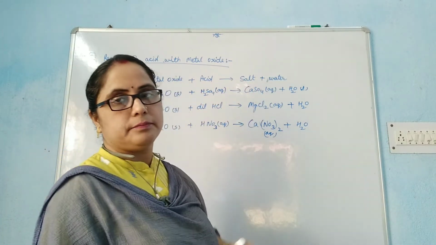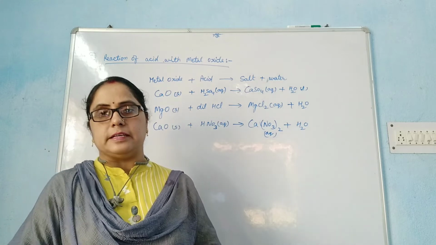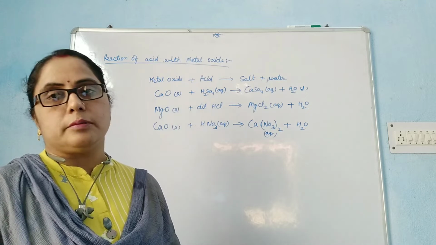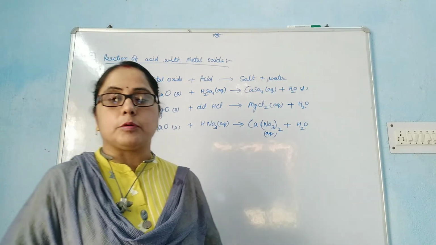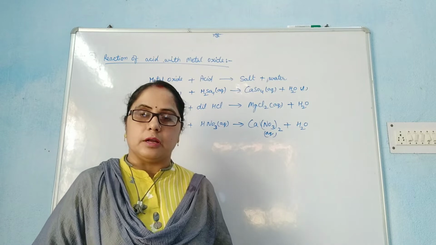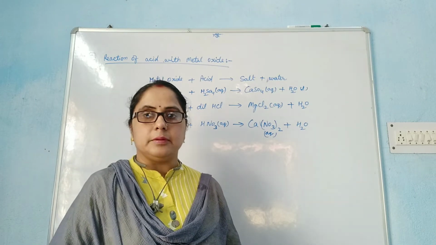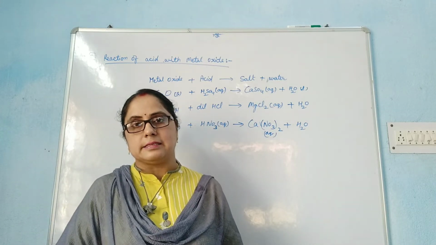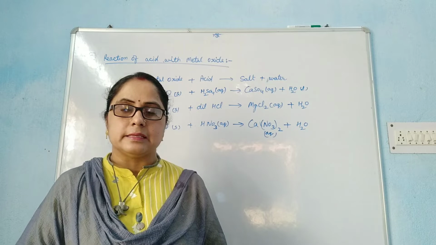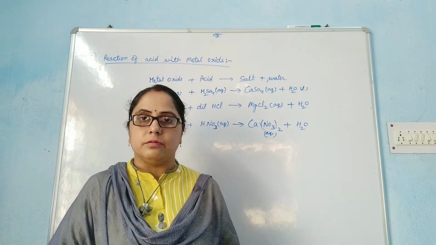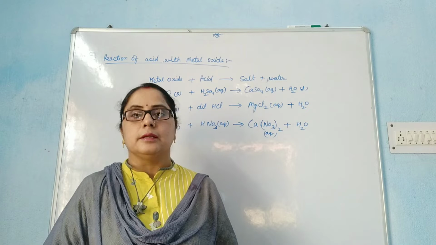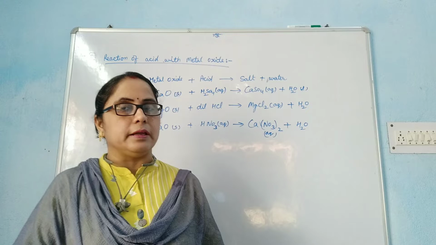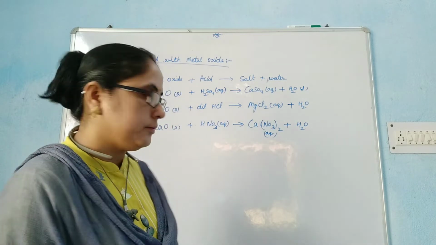Students, now the next property of acids we have is when acid combines with metal carbonate or metal hydrogen carbonate, they produce carbon dioxide with the formation of salt. This carbon dioxide we can also identify by passing this gas into lime water. When we pass this carbon dioxide gas in lime water, it turns the lime water milky. It means that the gas is carbon dioxide. With the help of an equation, we will try to understand.